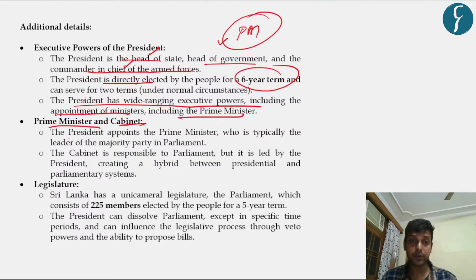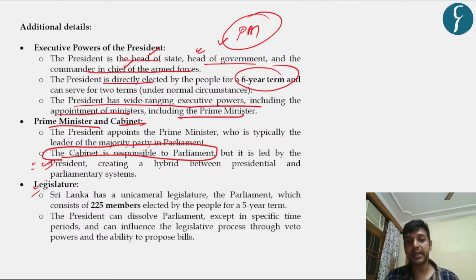But one thing you have to notice here is that the cabinet is responsible to the parliament, but the cabinet is headed or led by the president. As we have seen, the president is the head of the government, it means that the cabinet is also headed by the president in Sri Lanka, right? Thus creating a hybrid system, that is presidential and parliamentary system.